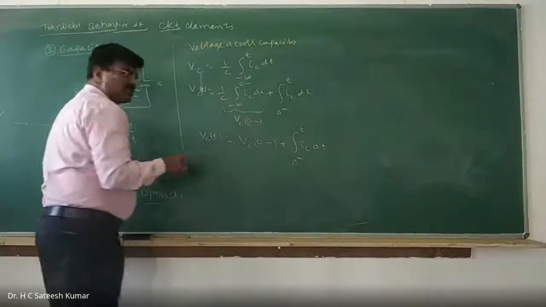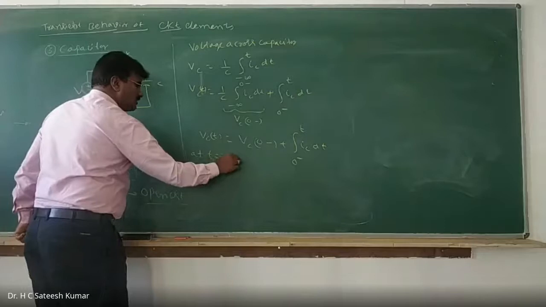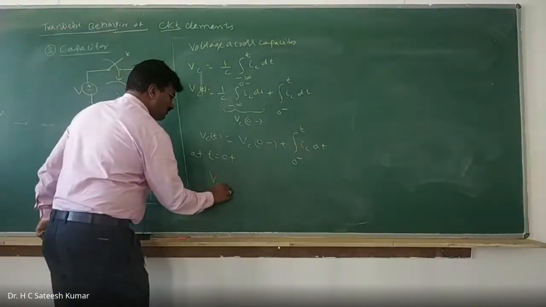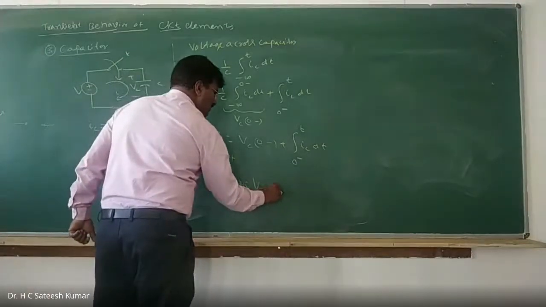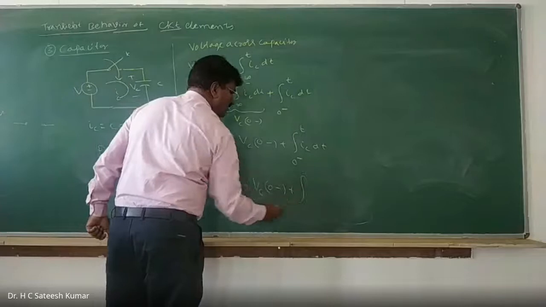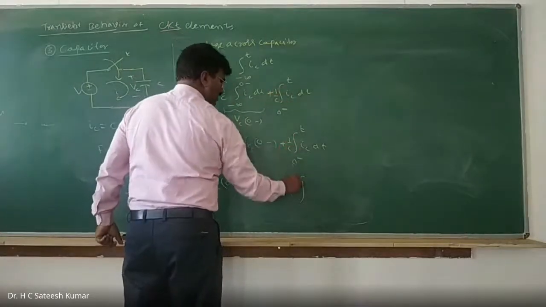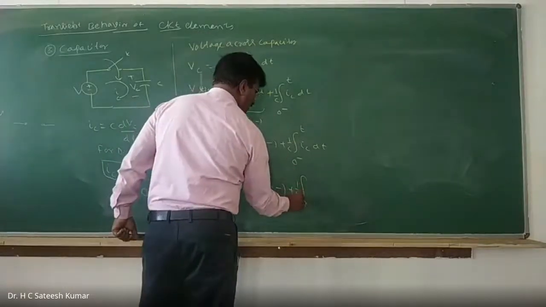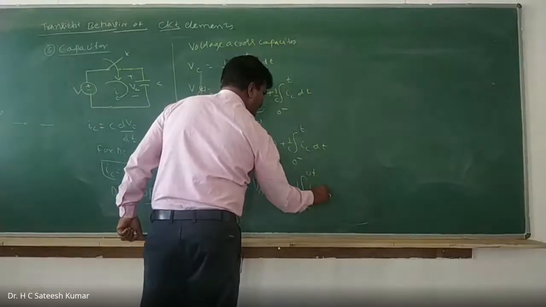After the switching operation, at t equal to 0 plus, we can write VC 0 plus is equal to VC 0 minus plus, sorry, I left out a term, 1 by C into integration from 0 minus to 0 plus of IC dt.